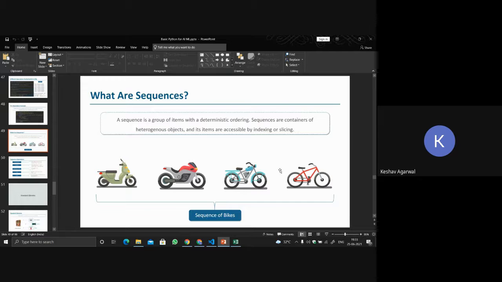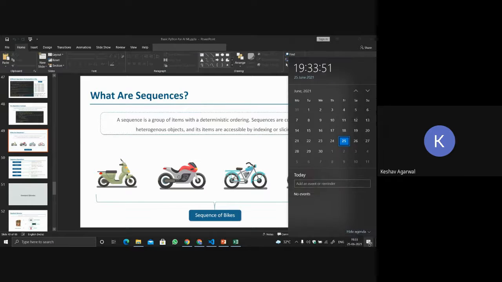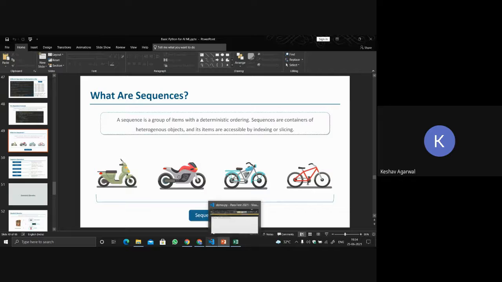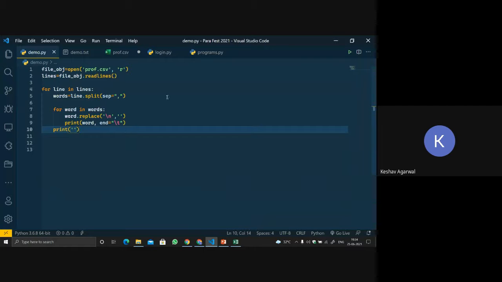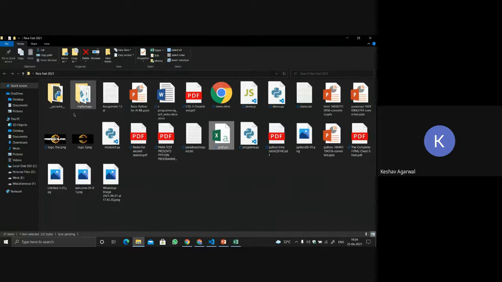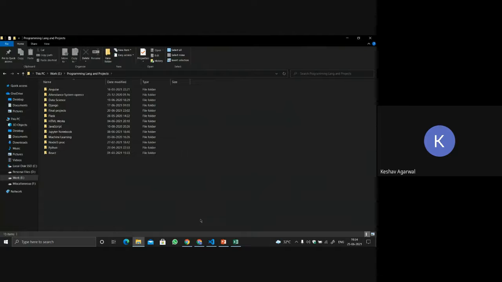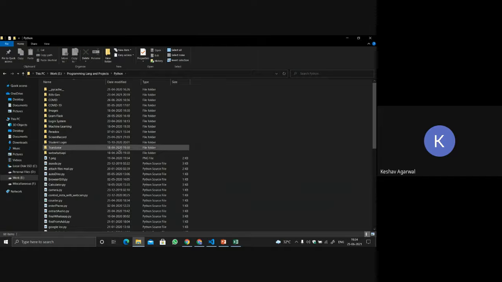From tomorrow onwards, we will be making a project. Today is Friday, and tomorrow is the 26th. We will be making a calculator using GUI, the thing that I showed you in the last class. We will make that particular calculator as our project, because it mostly covers all the functions, it covers the class, it covers GUI. That's why we chose that calculator as our project.